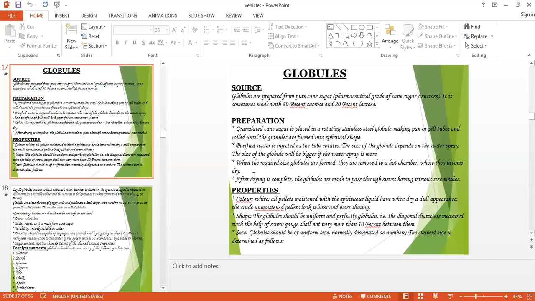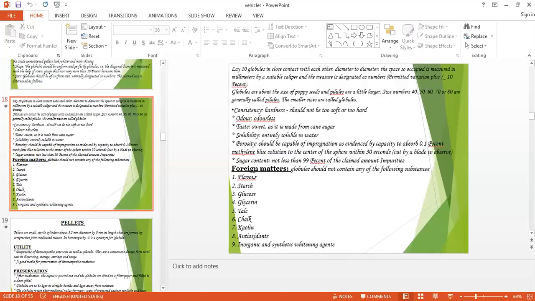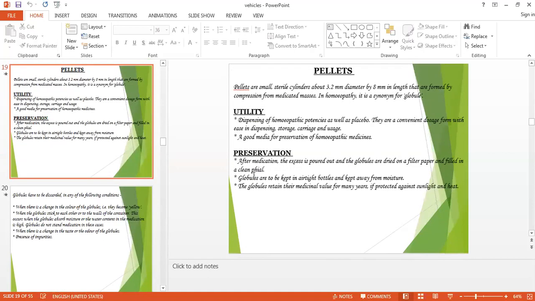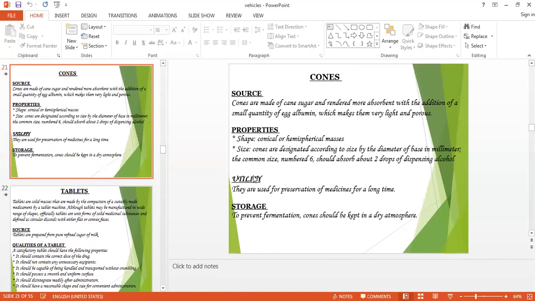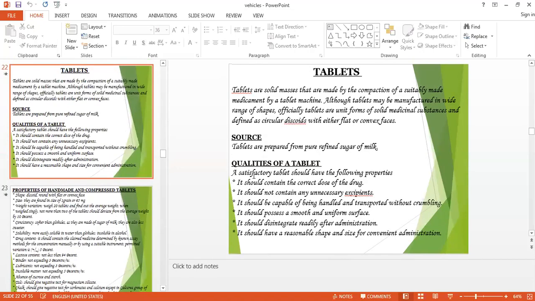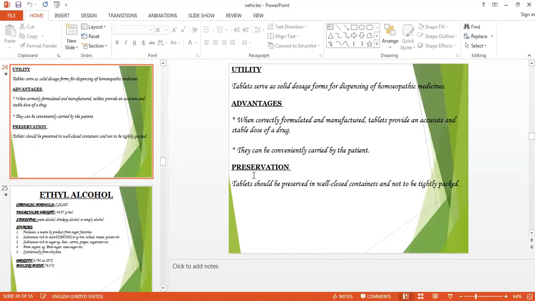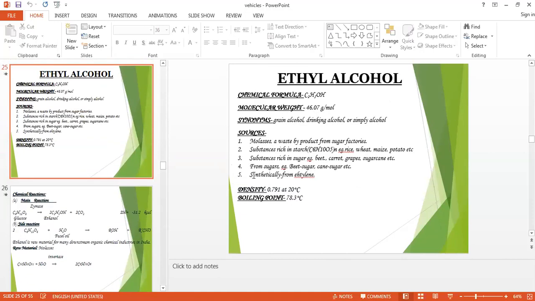We have seen yesterday globules, then pellets, cones. In the cones, we have seen it is made by two sources, animal kingdom and vegetable kingdom. From the animal kingdom, we are using here egg albumin, that's why it is hard. Then we have seen tablets, properties, utility, advantages, and preservation of all the three things.